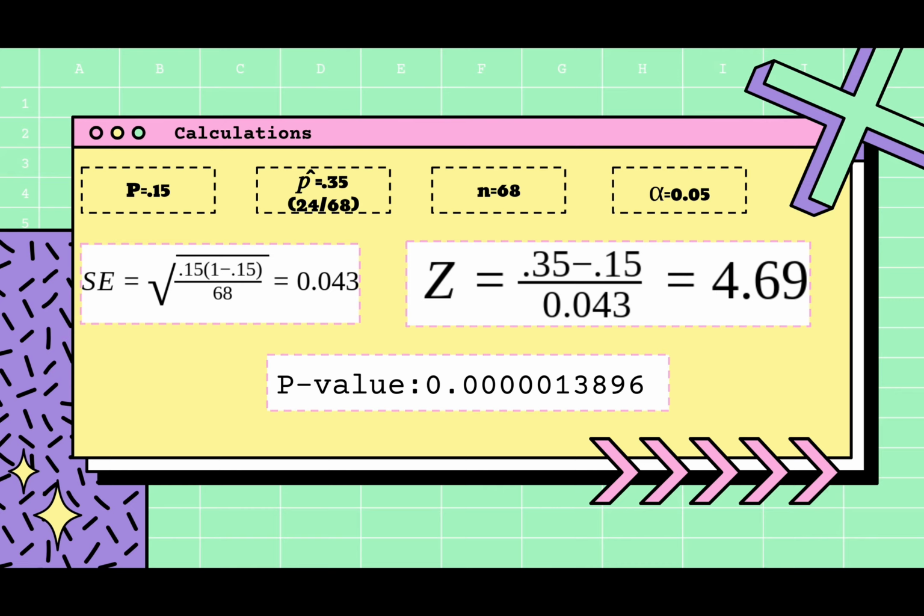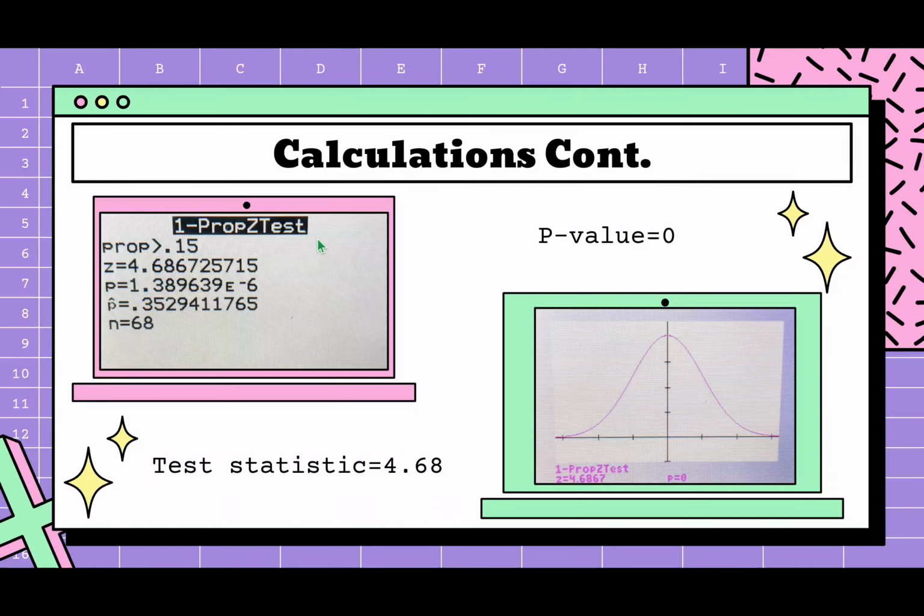And then here are my calculations. When I plugged it into the SE formula, we get 0.043. When I plugged it into the Z formula, I got 4.69, and then my p-value is 0.000013896, which is basically 0. And when I put it into the calculator, this is what I get. My test statistic is 4.68, as we can see right here, and my p-value is what I said before, it's basically 0. This number right here has 5 zeros in front of it.